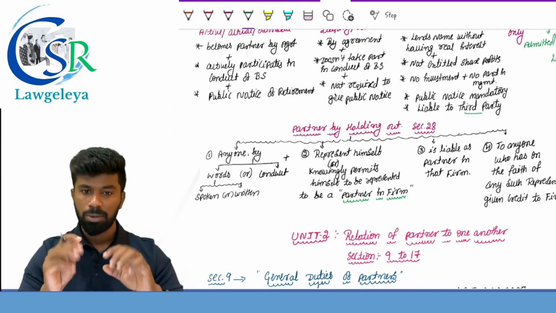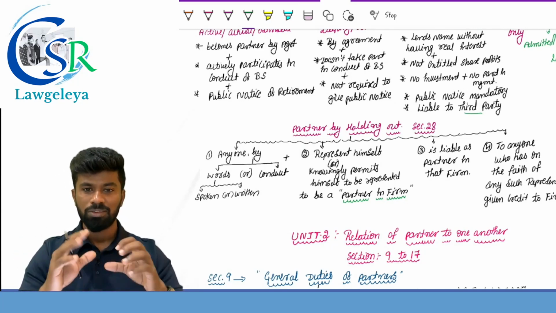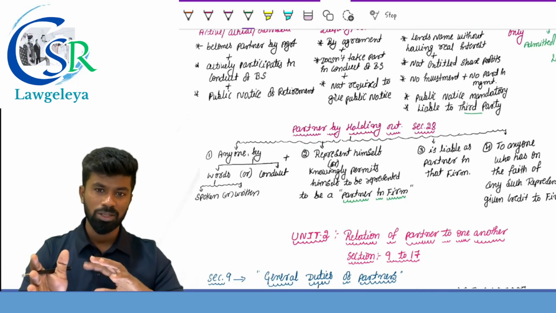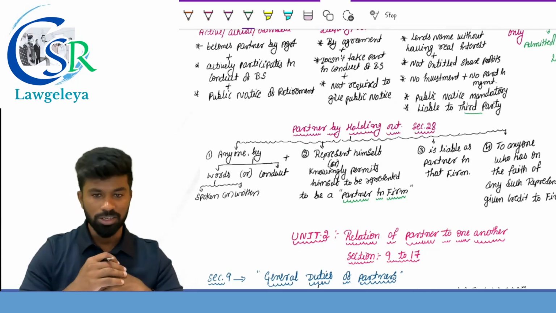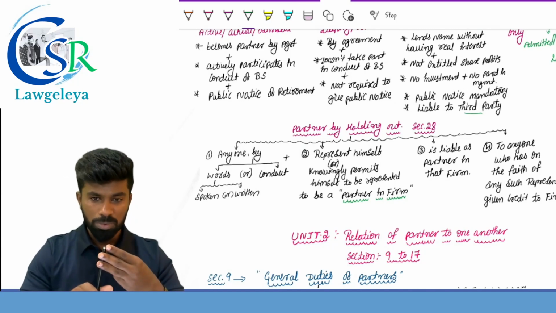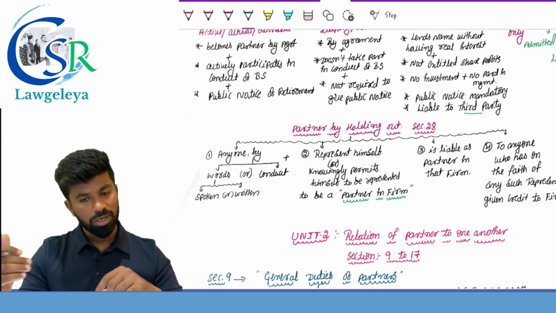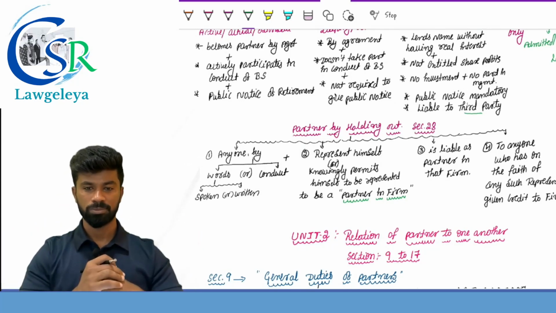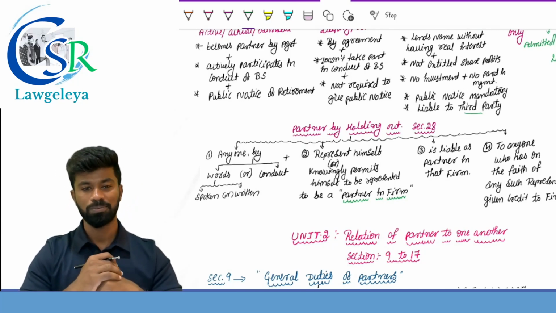Section number 7, partnership at will. Section number 8, particular partnership. Then we also discussed a few differences between the various types of organizations. Then we discussed types of partners. In that we discussed active partner, sleeping partner, nominal partner, partners in profit only, incoming partner, outgoing partner, and the most important one, partner by holding out or partner by estoppel.